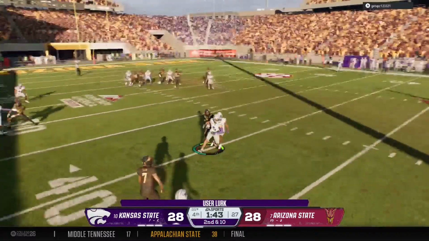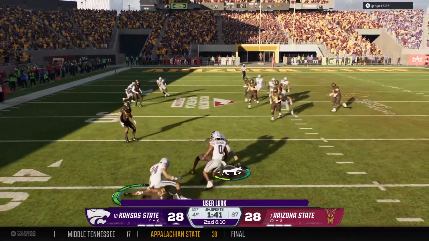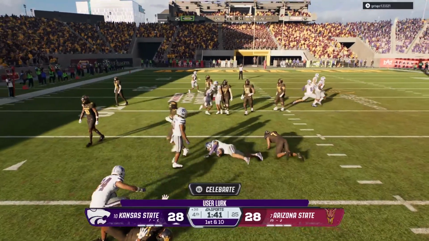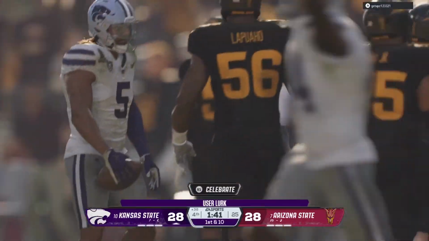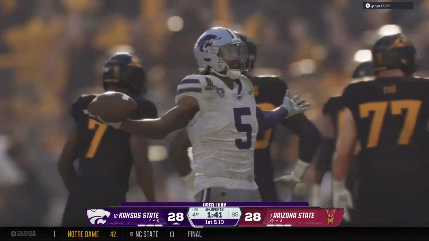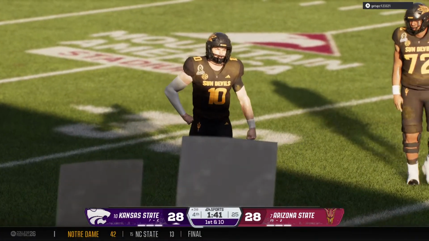Scrambling around now, looking downfield. Oh, and it's intercepted. Terrible mistake late in the game. Tackle made after a short return, but the pick ends that threat.